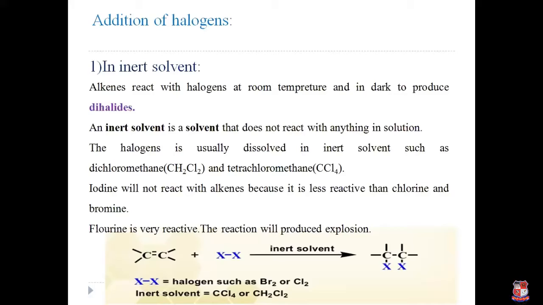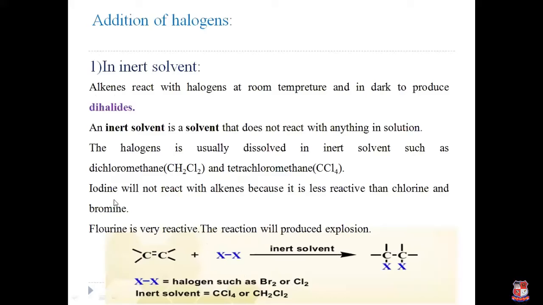So when an alkene reacts with a halogen at room temperature or in dark conditions, it produces dihalides. Okay. When we take an inert solvent, it produces dihalides. Always remember, the solvent system is inert. The inert solvents we use here are tetrachloromethane or dichloromethane. Okay, and the halogens we take here are bromine or chlorine.